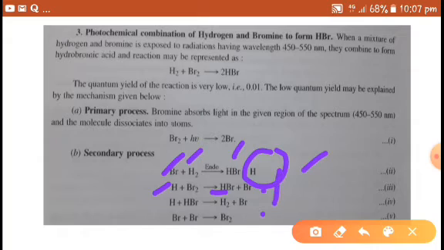So in this way the reaction goes on. If you observe here, the hydrogen and bromine are reappearing, which are reactants. So in simple words, in this reaction the reactants are also forming. That's why the quantum yield of this reaction is very low. The bromine atoms formed in the primary step attack the hydrogen molecule, yielding hydrogen bromide, and so on.